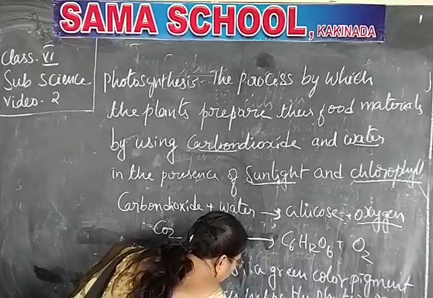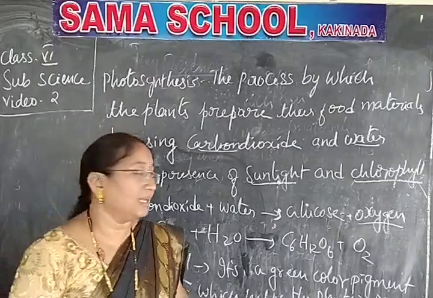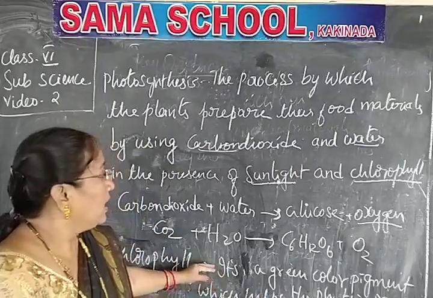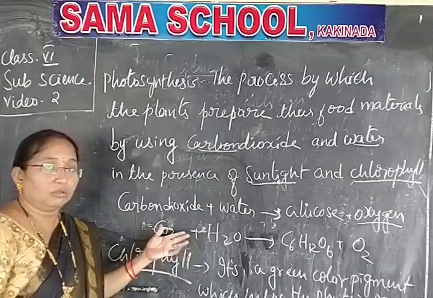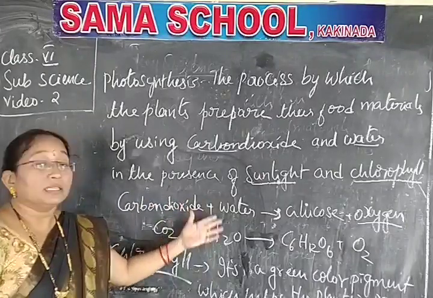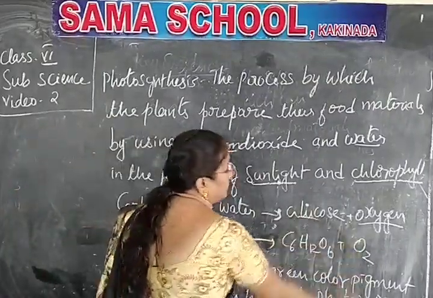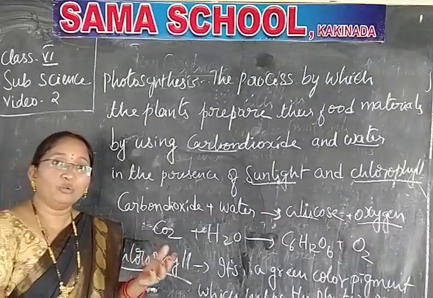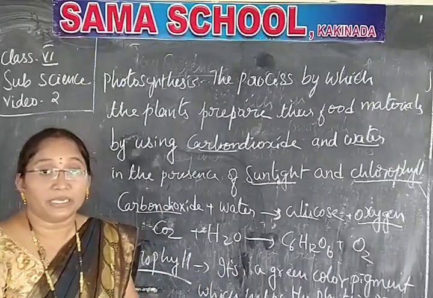Understand? In preparing food materials. Now, why are the leaves green in color? Why are the plants green in color? Because of the green color pigment called chlorophyll. Understand? So you now know that with the help of carbon dioxide and water, the plants prepare food materials such as glucose, etc. Now let us see how they get the carbon dioxide if they have to prepare the food materials.